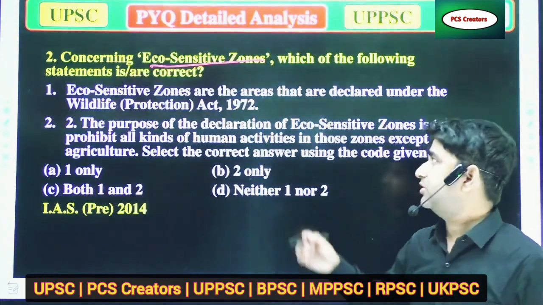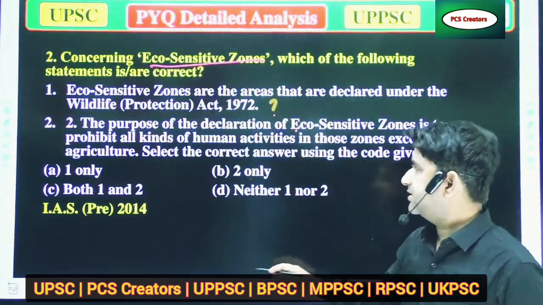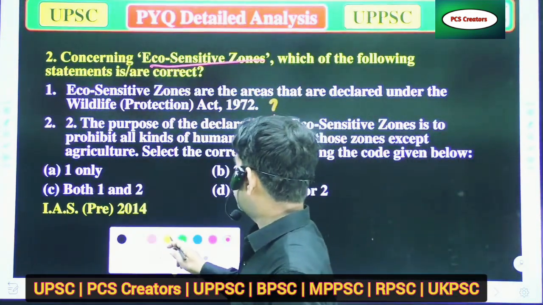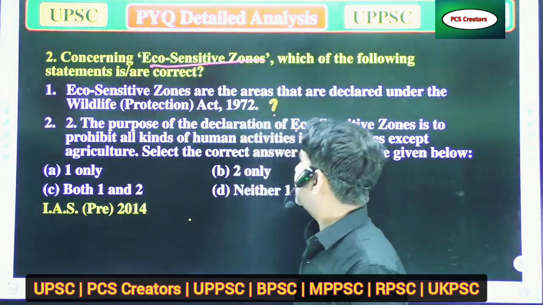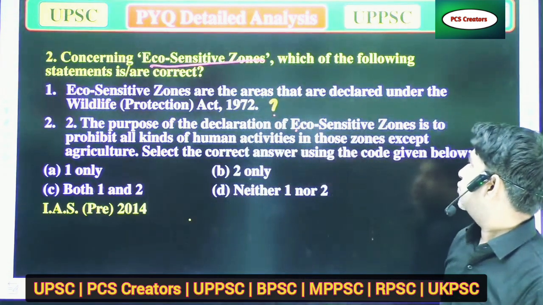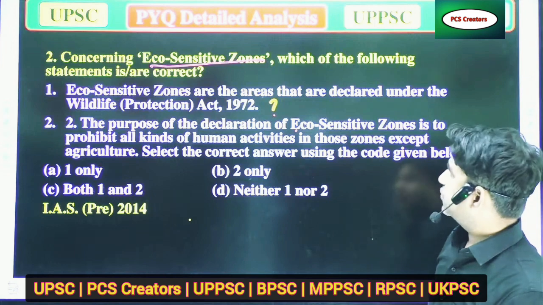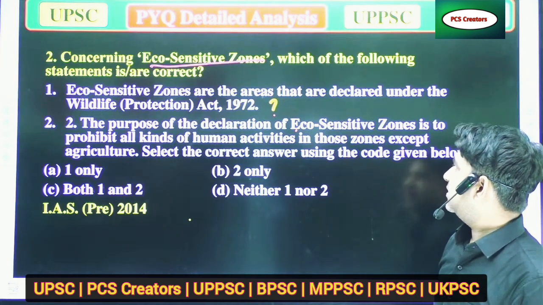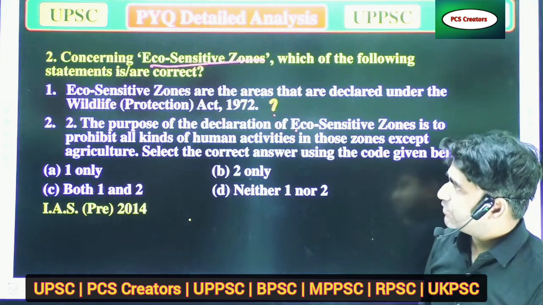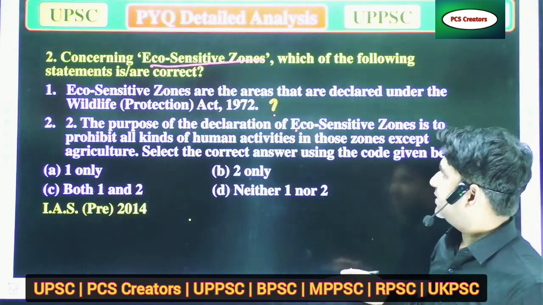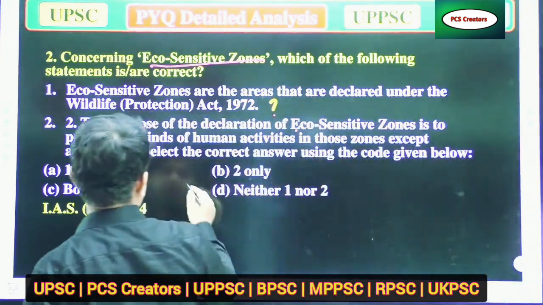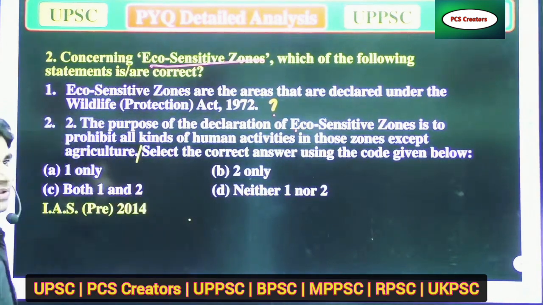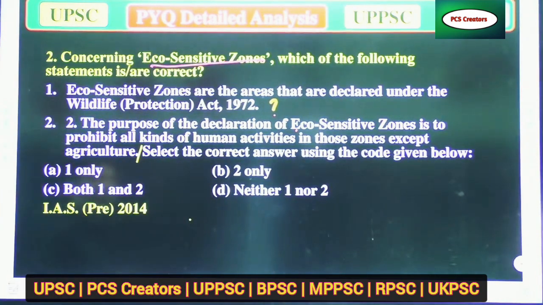I don't know about it. Statement two: the purpose of the declaration of eco-sensitive zones is to prohibit all kinds of human activities in those zones except agriculture. Select the answer using the code given below.